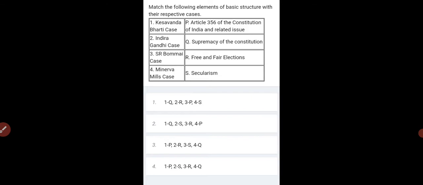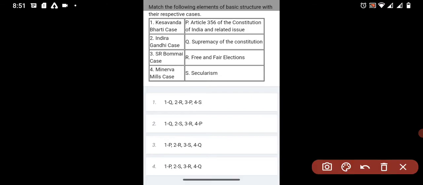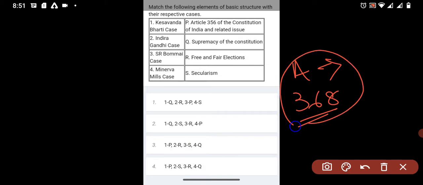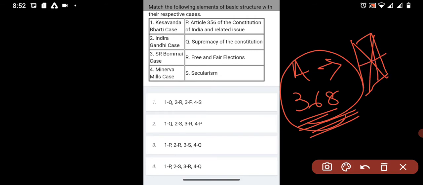What does it say? Supremacy of the constitution. Article 368 is about the amendment of the constitution. We can amend any part of the constitution, but without affecting the basic structure. That is what the Kesavananda Bharati case says.